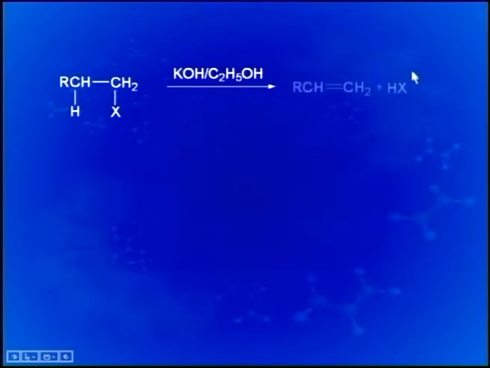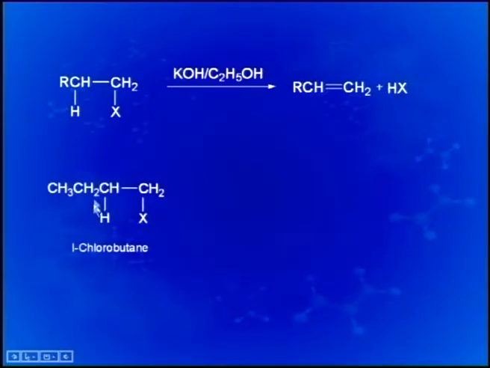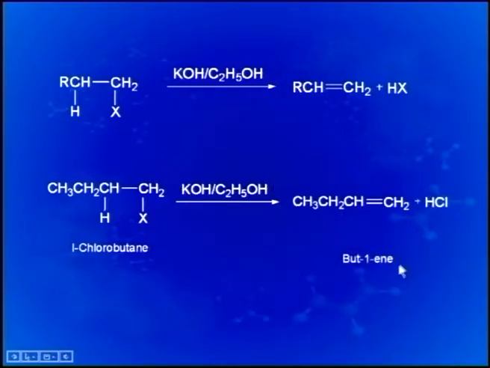It can be shown here, a simple alkyl halide with potassium hydroxide in ethanol, which gives an alkene and the corresponding simple HX. Another molecule like this, 1-chlorobutane, X can be Cl here, and in alcoholic potassium hydroxide it gives the corresponding alkene, that is 1-butene plus HCl.